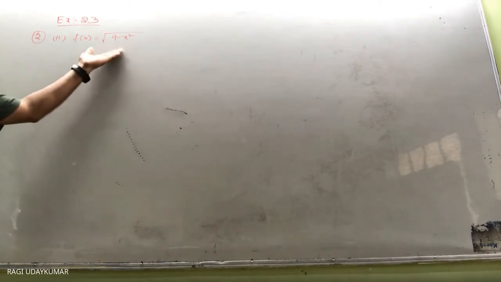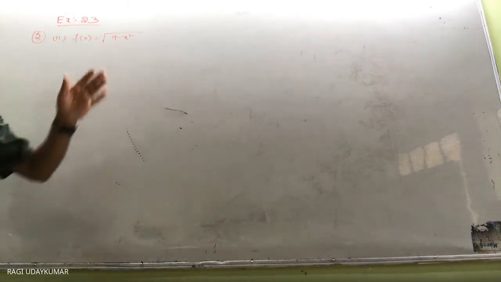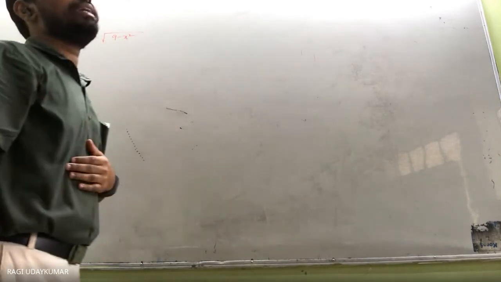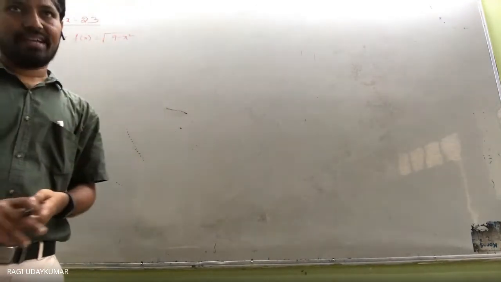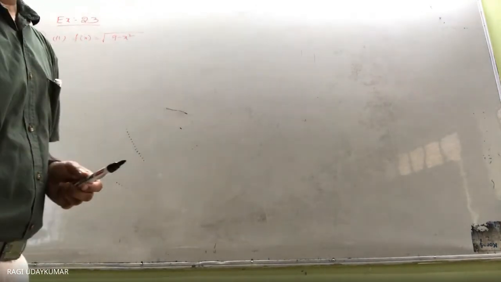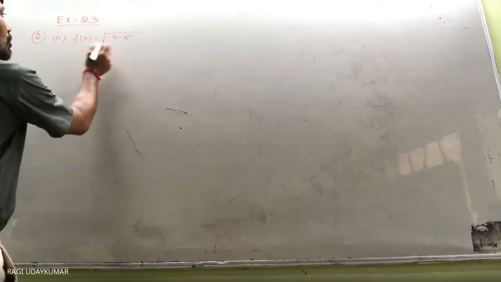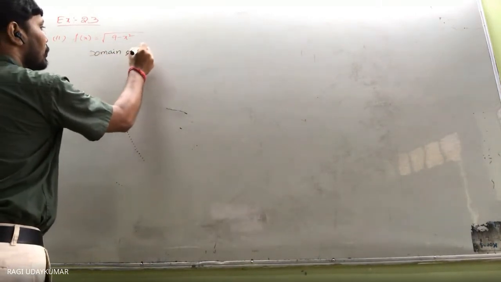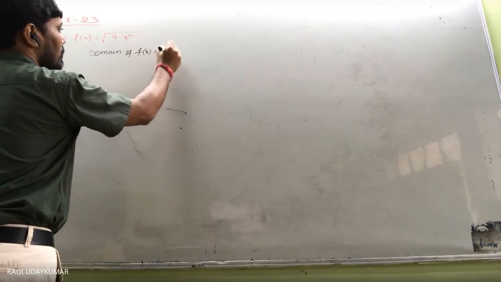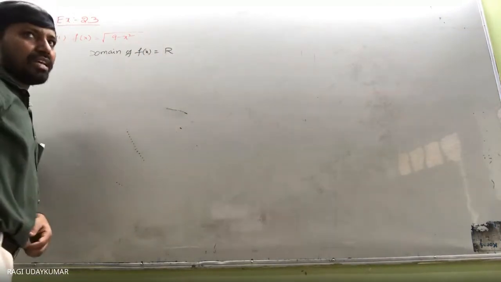It is defined for all the real numbers, isn't it? Undefined will never come here. When does undefined come? In case you have the denominator 0. If the denominator is 0, then undefined will come. So in that situation you are not supposed to consider it. So domain, you can directly write here: domain of f of x is equal to the set of real numbers.